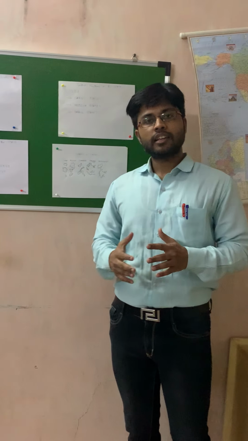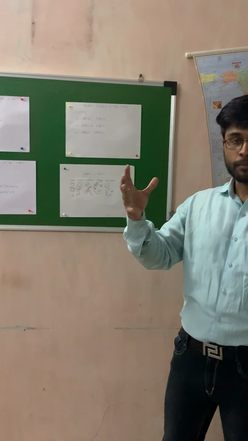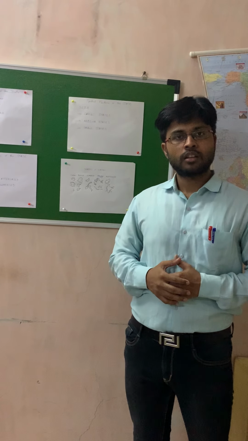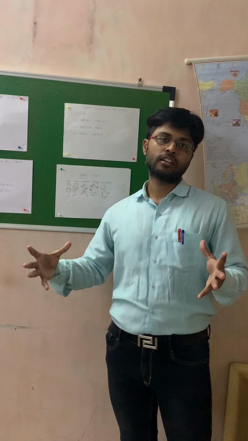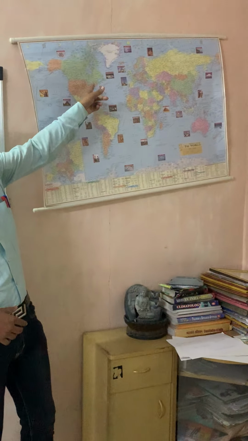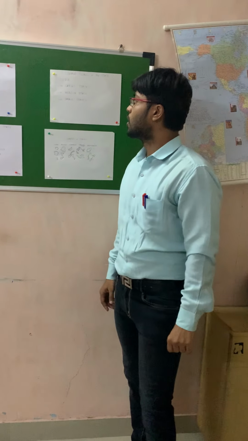If you go through the atlas, the world map, we'll see different shapes and different sizes of countries. One of the sizes is the large states. Large states means these countries have a large area. The examples for this are the USA, Russia, as well as China and Canada also. In this world map, the USA, Canada, Russia and China are all large states in the world.